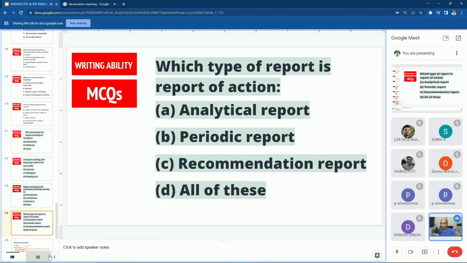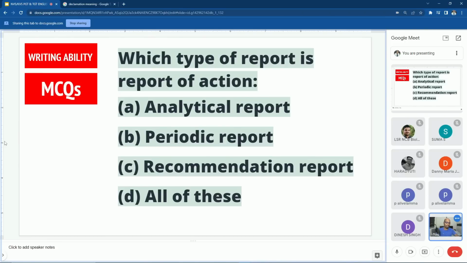Last question, and then we'll close this writing ability class. Ghoshji. Which type of report is a report of action? Analytical report, periodic report, recommendation report, all of these. Report of action. I think it will be all of this. Okay. Danny ma'am. Recommendation report, sir? I will not give the answer to this question. We'll end this class with this ambiguity or some confusion so that you will study for the next class.